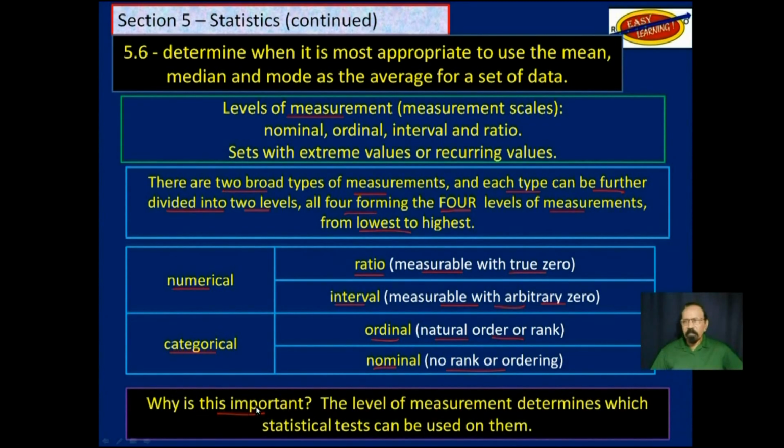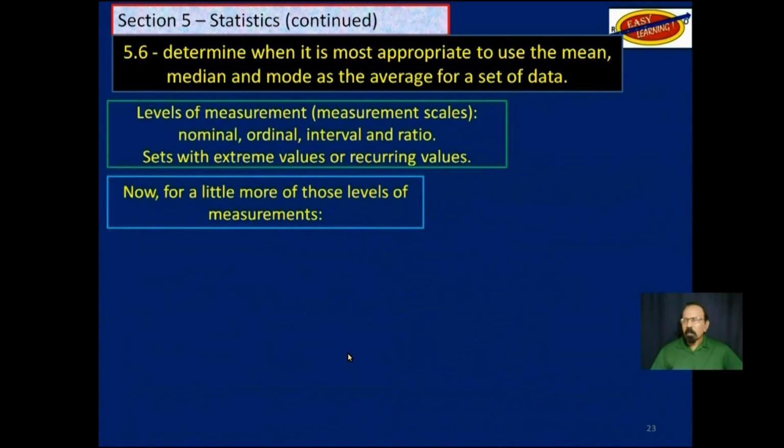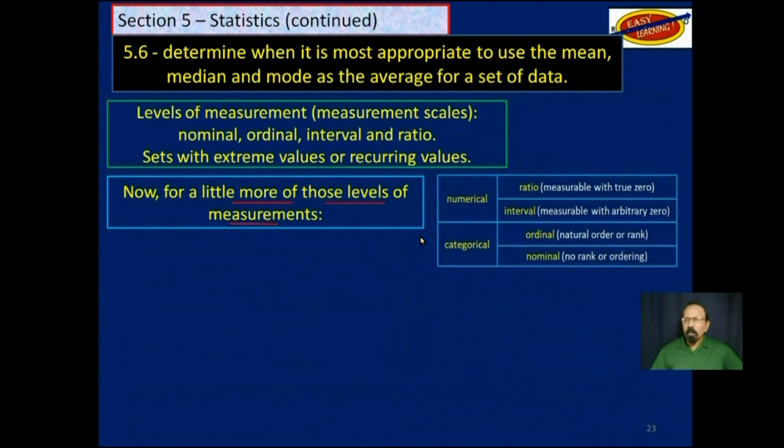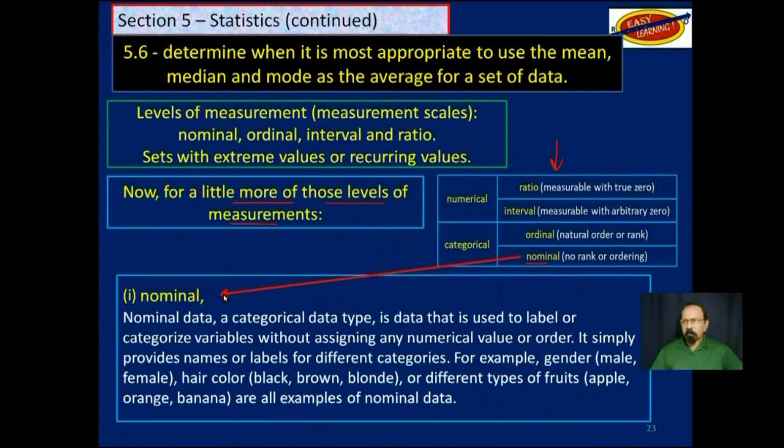So why is this important? Well, the level of measurement determines which statistical test can be used on them. You cannot use mean on all of them. So now for a little more on these levels of measurement. This is here so you could keep track of what we are doing. Let's begin with nominal. What does that mean?